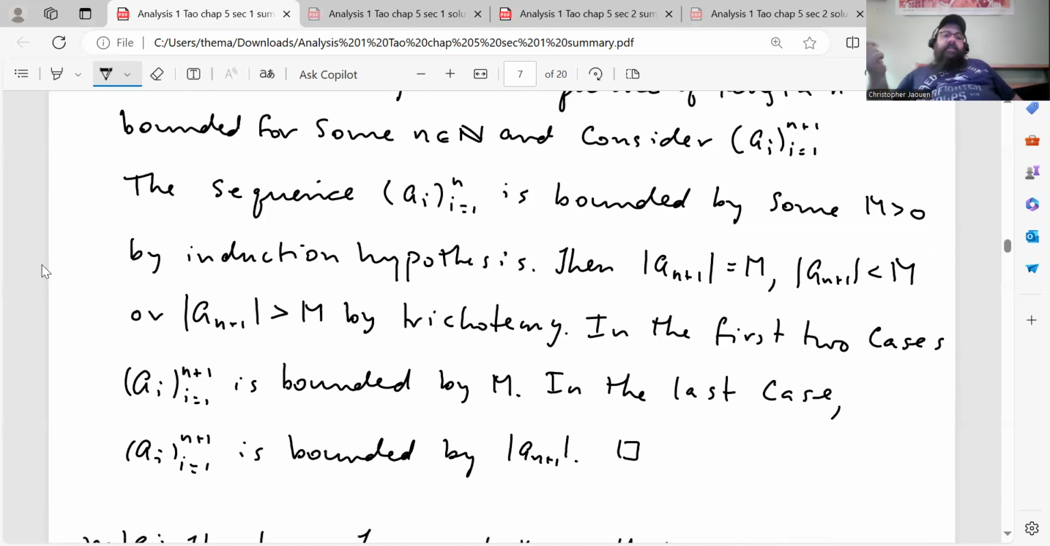In the first two cases, a_i going from 1 to n plus 1 is bounded by M. In the last case, all the terms in the sequence are bounded by the absolute value of a_(n+1). So that shows that the sequence is bounded for all sequences of natural number length.